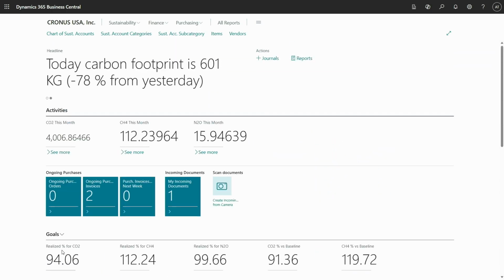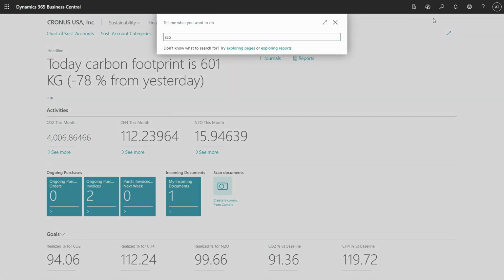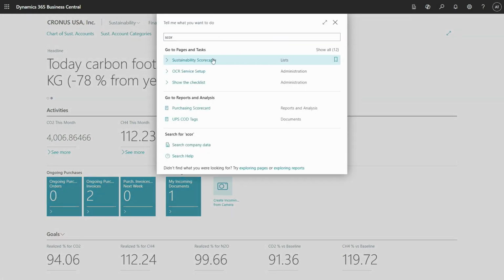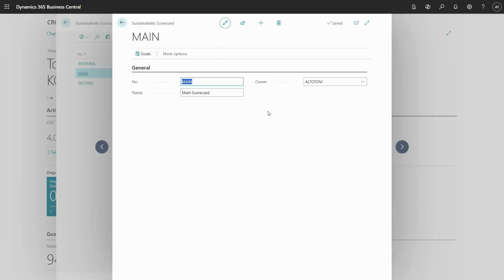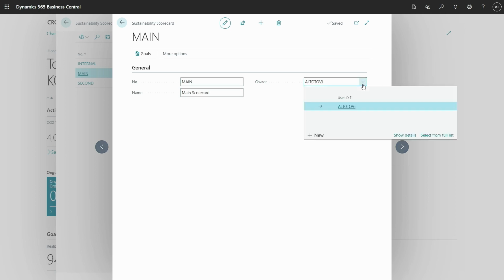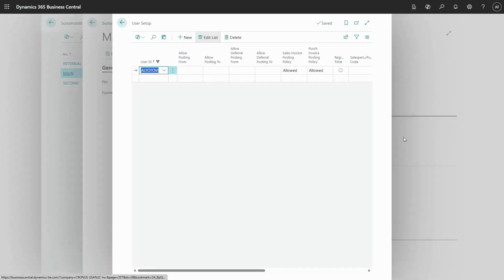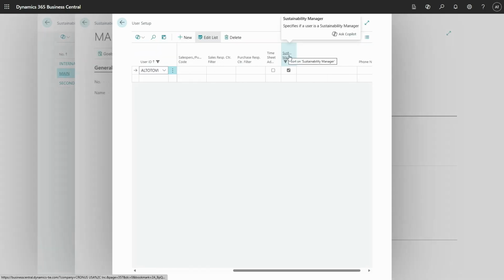Okay, but now focusing on these goals here, how do we have them? We have sustainability scorecards. You can define as many scorecards as you want. I will use this one. This is a very simplified table. You just need to configure the name, number and who is the owner. If you want to configure an owner, you need to have the sustainability manager field marked for this user.